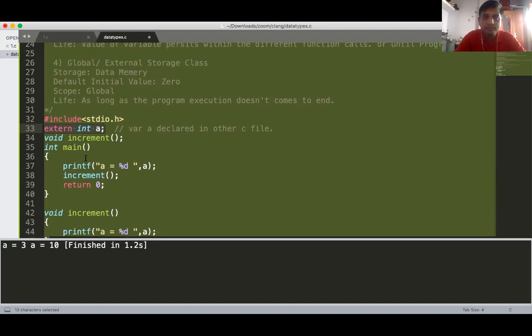Getting? If there are two files, and from one file you want to access a variable in another file, then declare that variable A as an external one. And whatever the value of A in the other file, you will get access here. Suppose in the other file A is declared as 10, so you will get the value of A equal to 10 here.